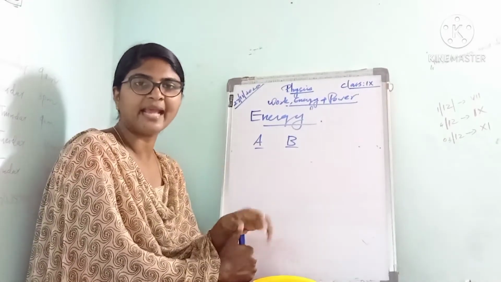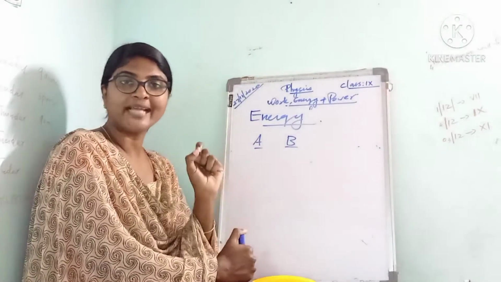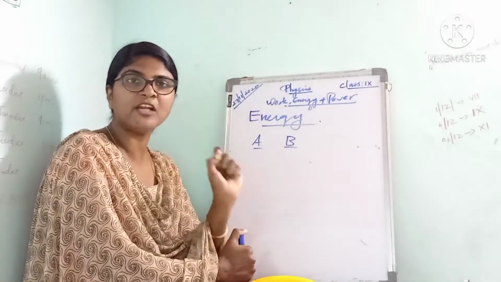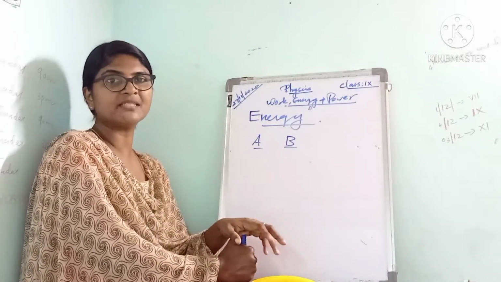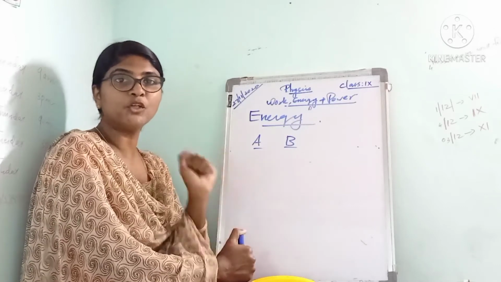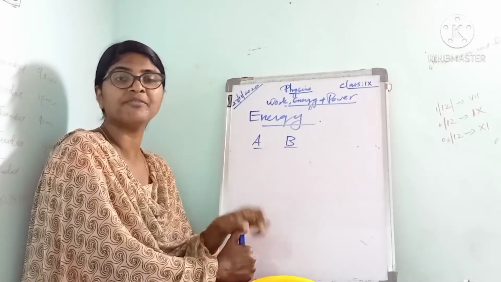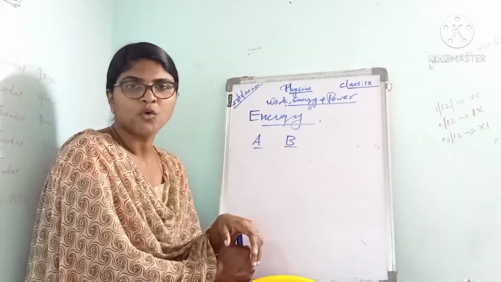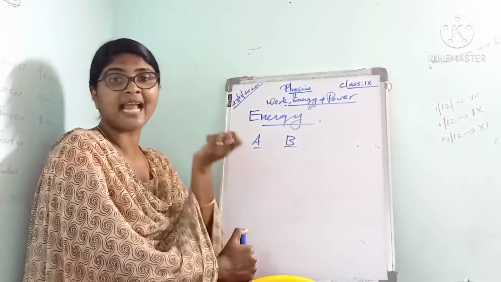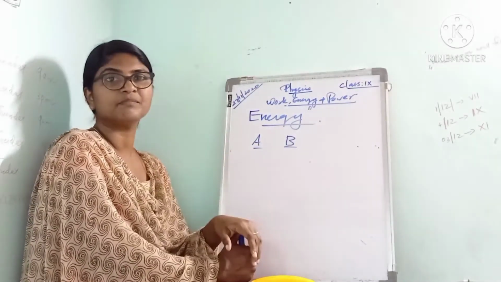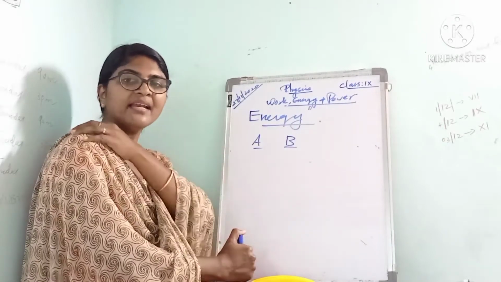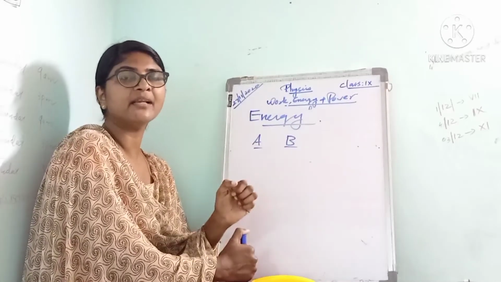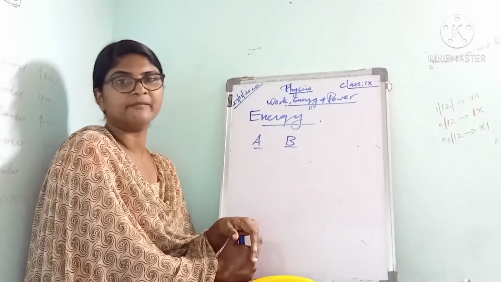That means the hammer can do work on the head of the nail. Then only it can penetrate into the wood. It means that the raised hammer is having energy, and due to this energy, it can do work on the nail.